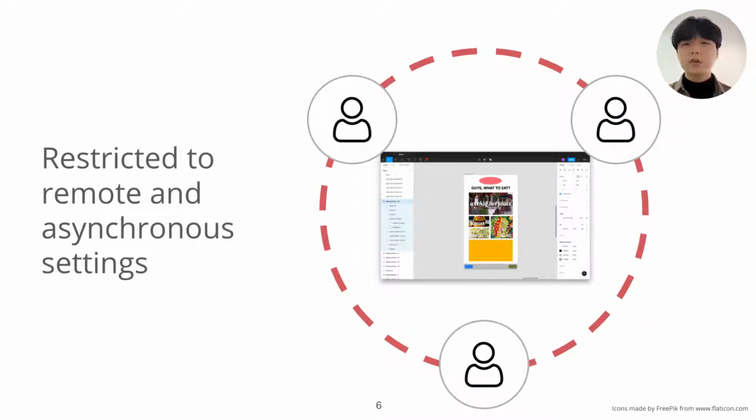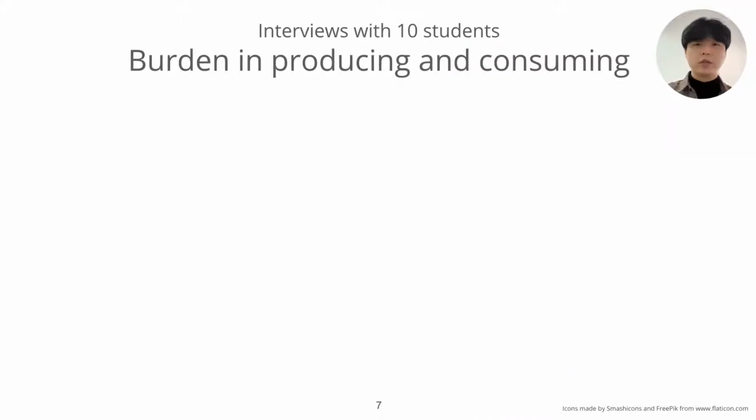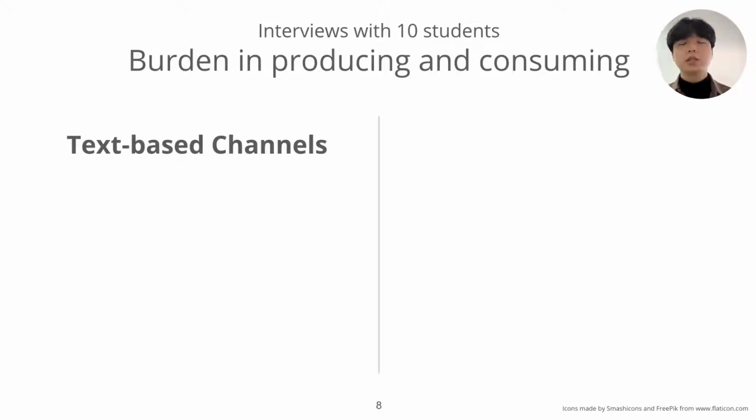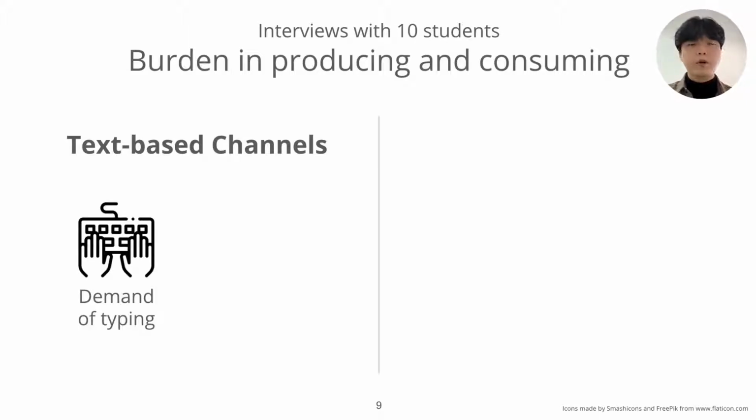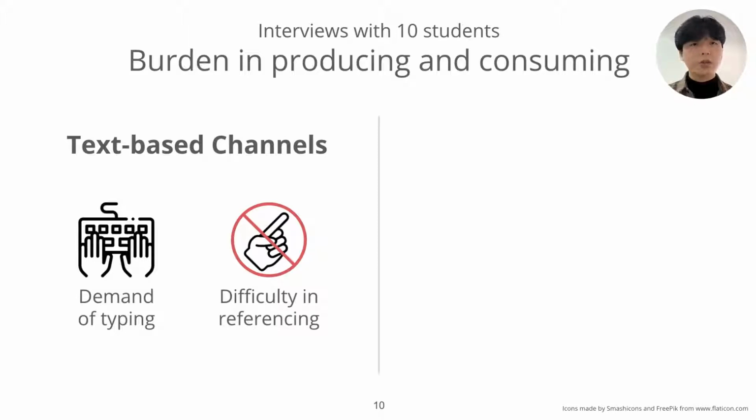But students frequently work in remote and asynchronous settings, and this can hamper their communication. As revealed by our interviews with 10 students, this setting made producing and consuming messages more burdensome. For producing, most asynchronous channels relied on text, like instant messaging. But typing involved a high physical demand and made referencing more difficult.